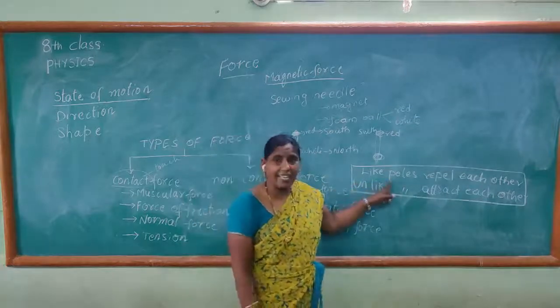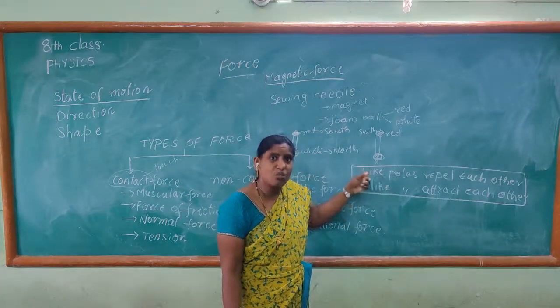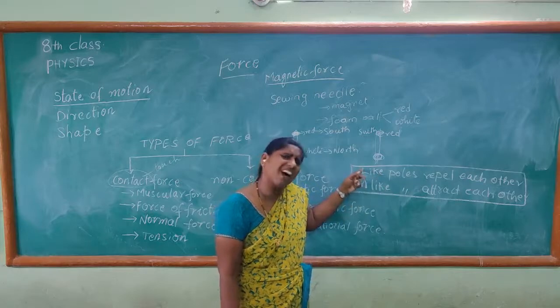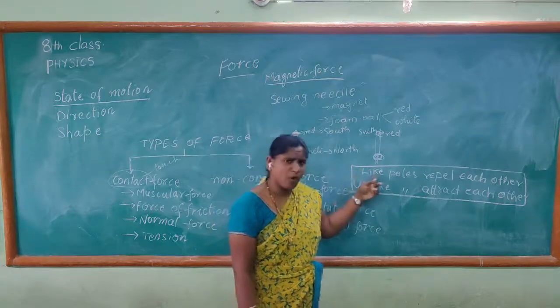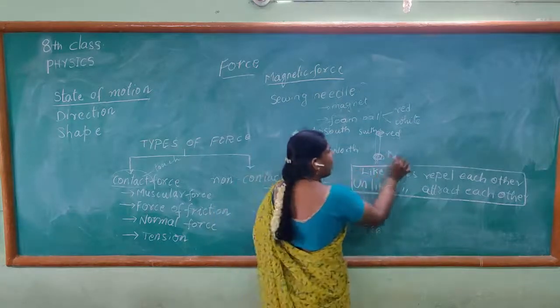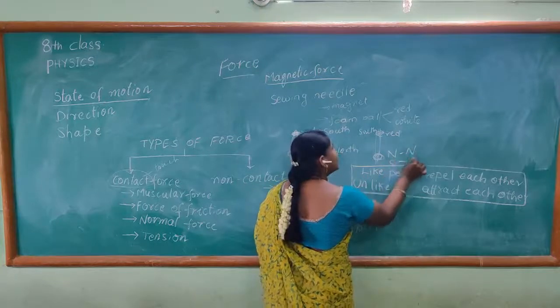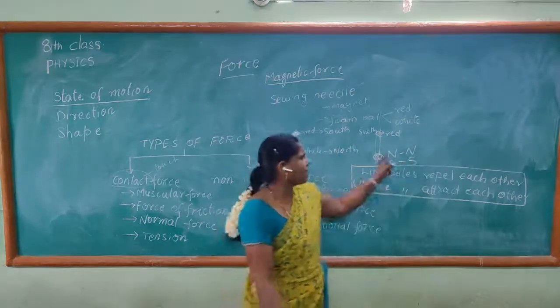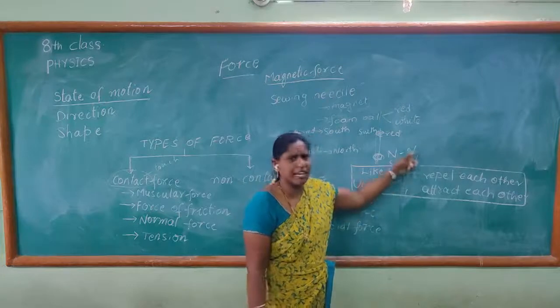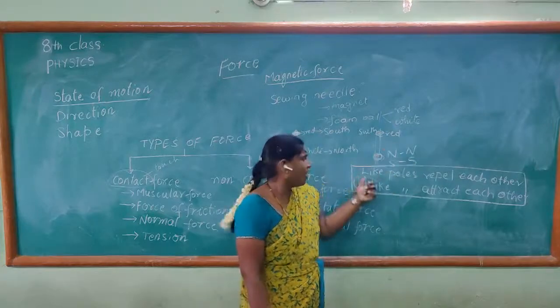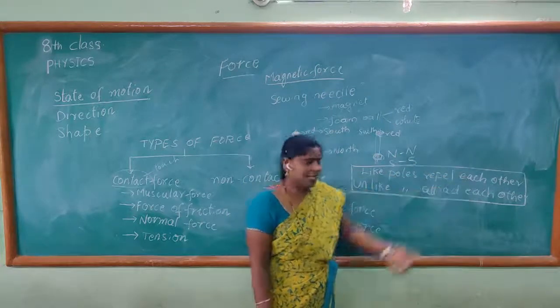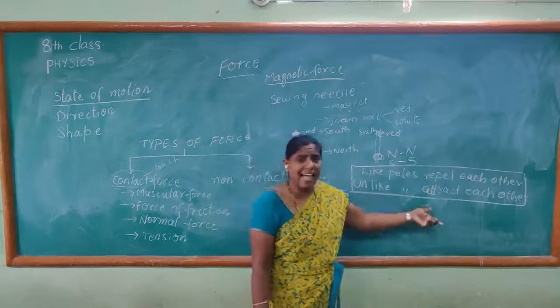Like means same: south to south, or north to north. They are called like poles. Like poles repel each other, unlike poles attract each other.